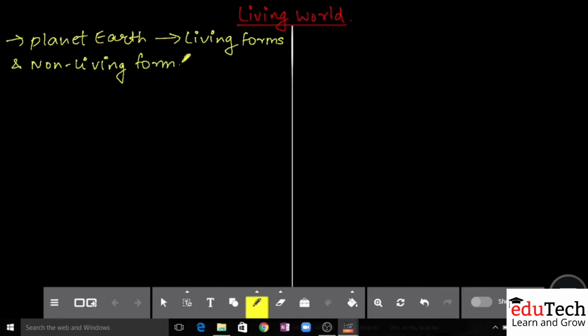We have both types of existences. There are substances, there are things which are non-living, there are organisms which are living. The complete association of living organisms and the non-living forms together constitutes what is called planet Earth.